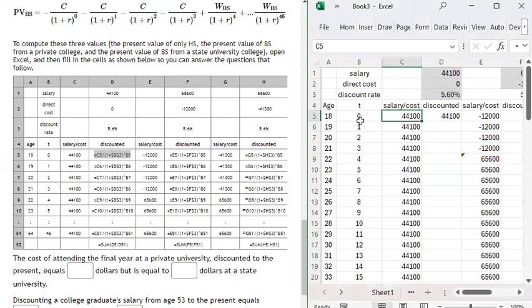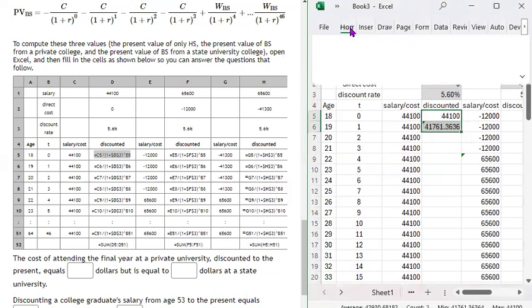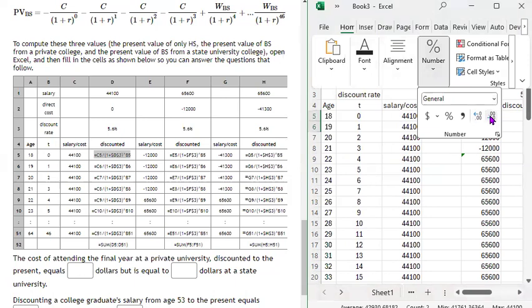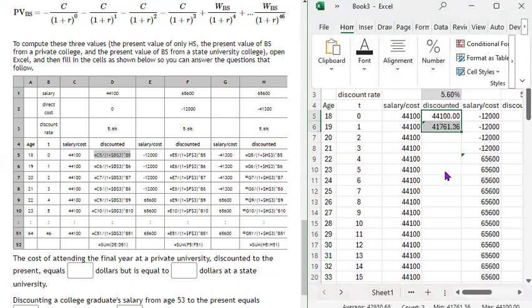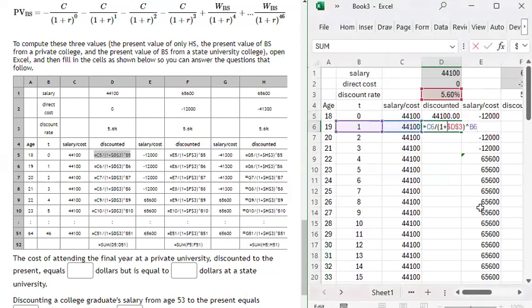But in the second year, you discount it 1 period, 1 year. We need to discount this back to period zero, so we need one period of discounting.